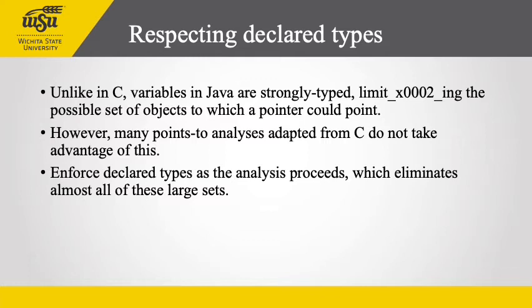Removing objects based on declared type after completion of the analysis achieves almost the same precision as enforcing the types during the analysis. However, we notice that during the analysis, between 15% to 20% of the points-to sets at dereference sites are over 1000 elements in size. These large sets increase memory requirements prohibitively and slow the analysis considerably. We therefore recommend enforcing declared types as the analysis proceeds, which eliminates almost all these large sets. Further, based on this observation, we focus on analyses that respect declared types for the remainder of the paper.